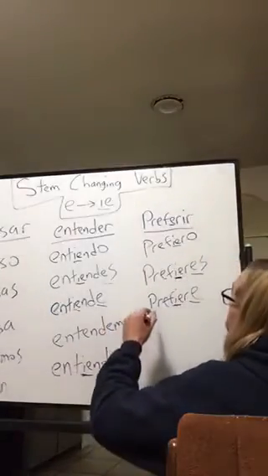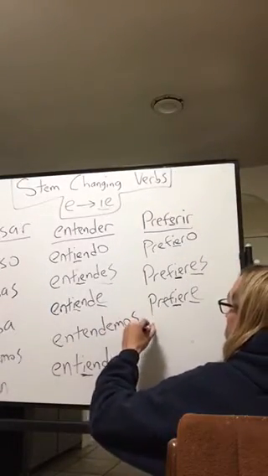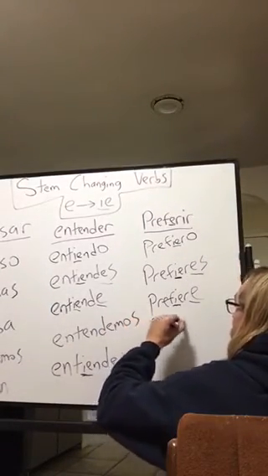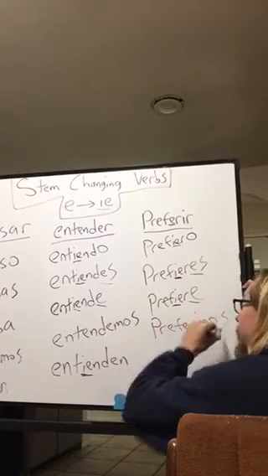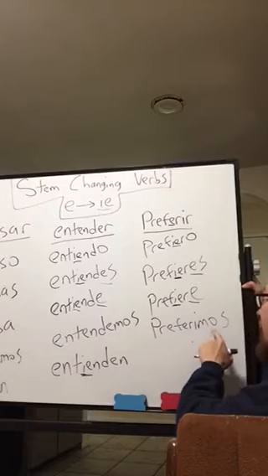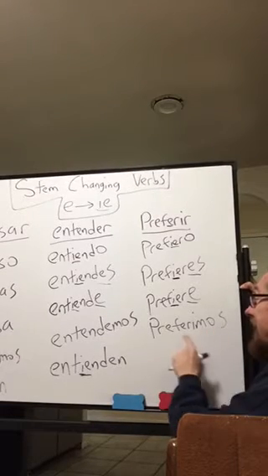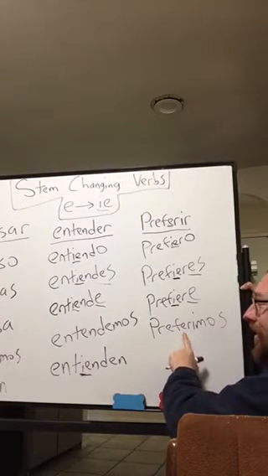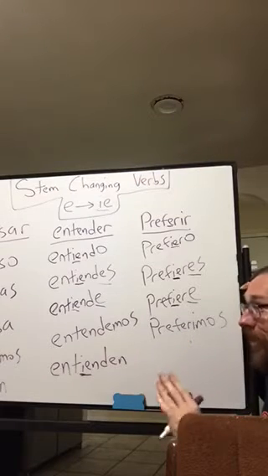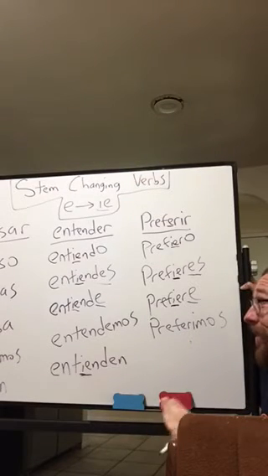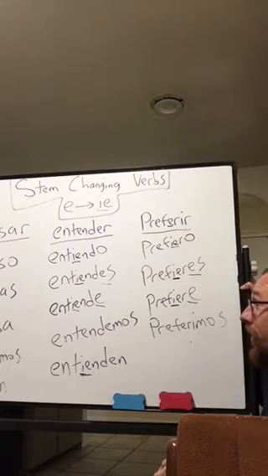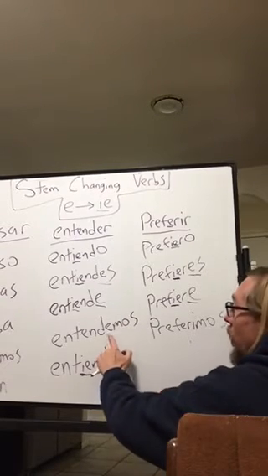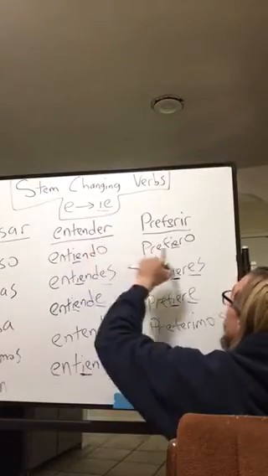Check this out. So, the nosotros form of preferir is preferimos. Preferimos with an I-M-O-S. And I didn't stem change, all right? So remember, whenever you get to the nosotros form, you really got to stop and think about it because the nosotros forms don't have stem changes and they always match whatever the second to last letter is.